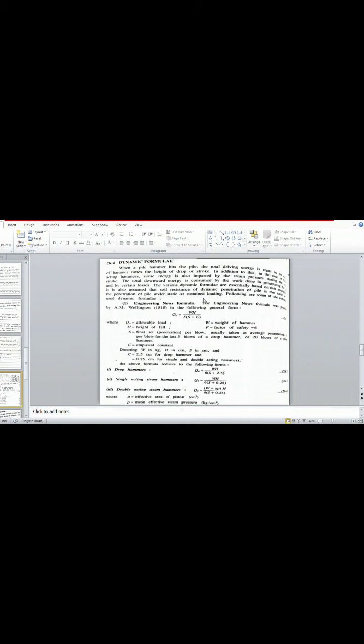QA is equal to WH divided by F into (S plus C), where QA is the allowable load, H is the height of fall, and F is the factor of safety. What is meant by height of fall?